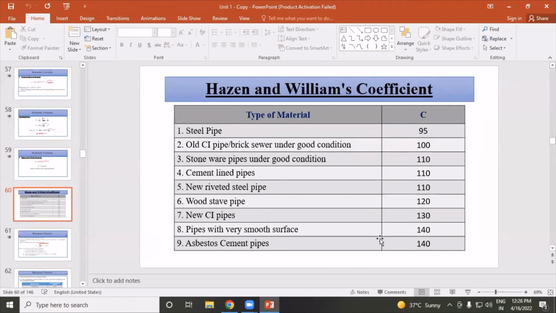So first, steel pipe, the value of C is 95. Second, old cast iron pipe or brick sewer under good condition, the value of C is taken as 100. Third, stone ware pipes under good condition, the value of C is 110. Cement lined pipe, the value of C is 110. New riveted steel pipe, the value of C is 110. Wood stave pipe, the value of C is 120. New cast iron pipe, the value of C is 130. Pipe with very smooth surface, the value of C is 140. And asbestos cement pipe, the value of C is taken as 140.